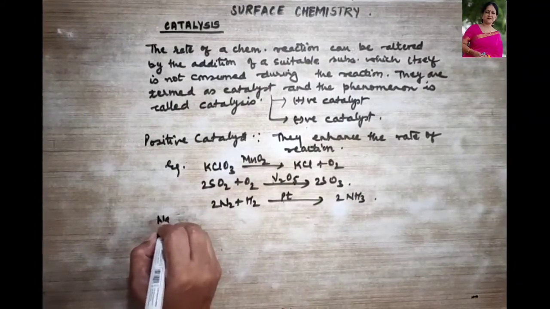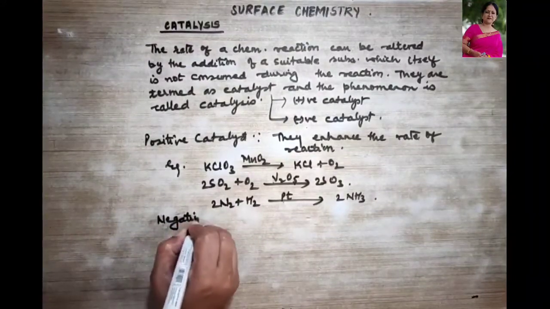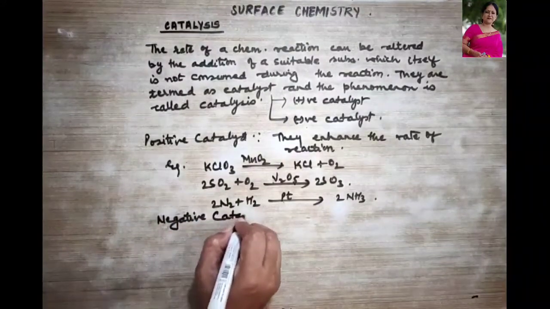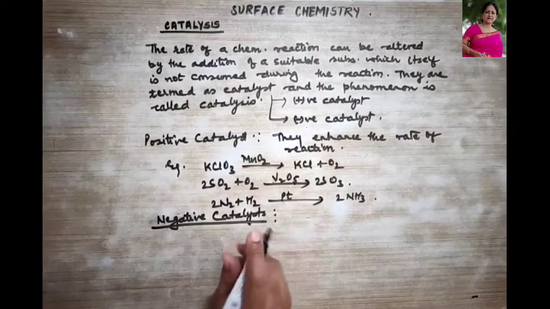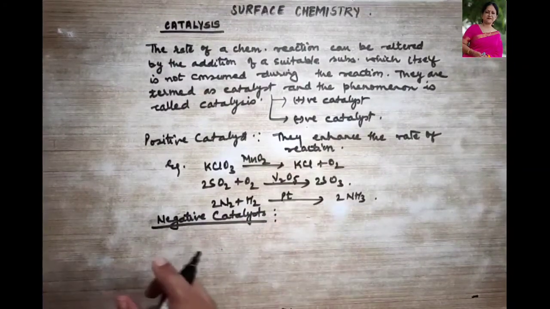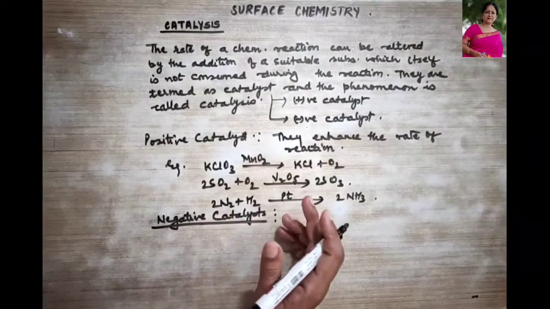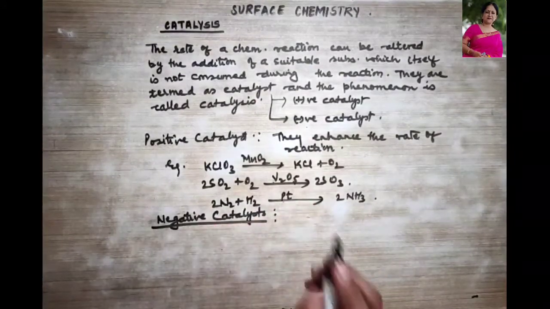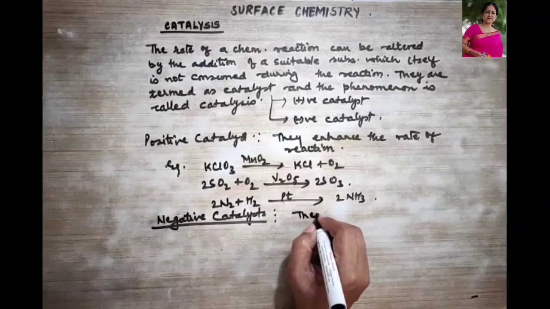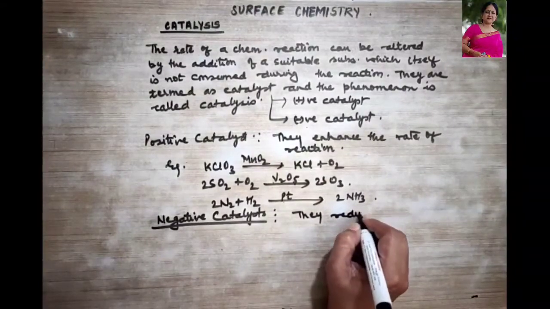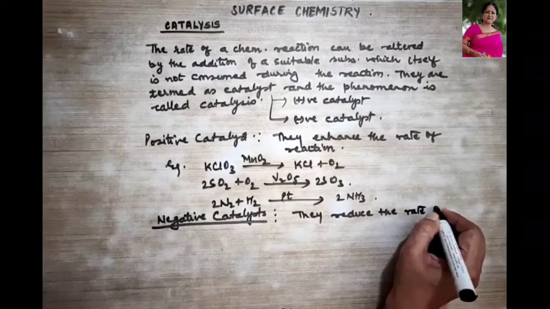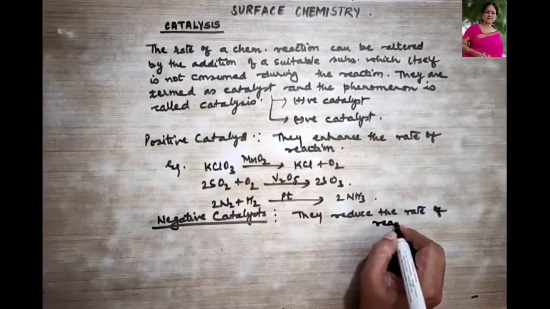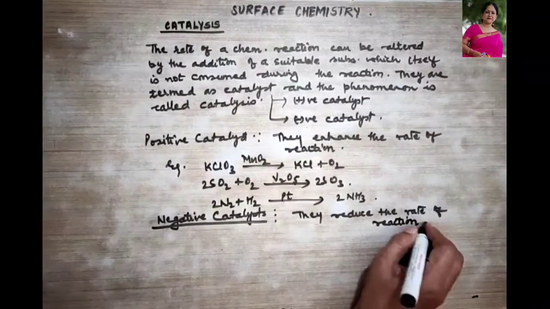Now let us talk about negative catalysts. Okay. So when the catalyst reduces the rate of reaction, they are termed as negative catalyst. They reduce the rate of reaction, right?